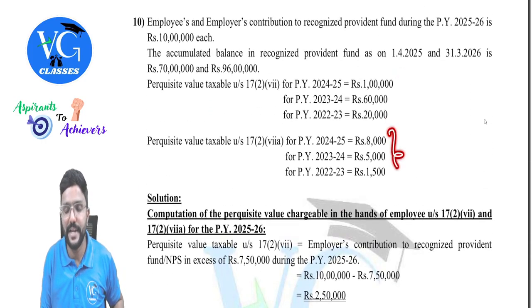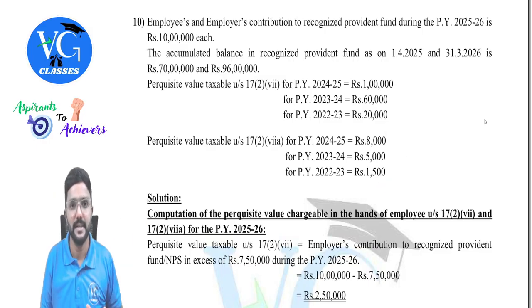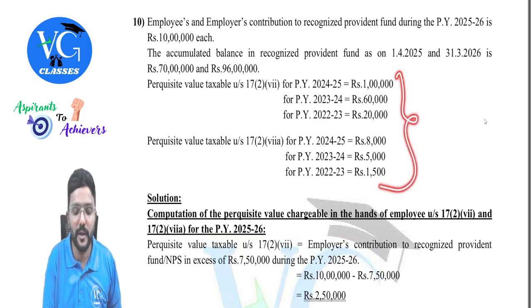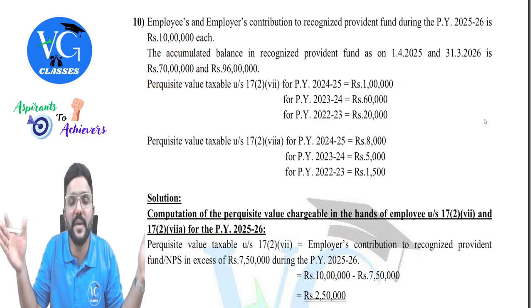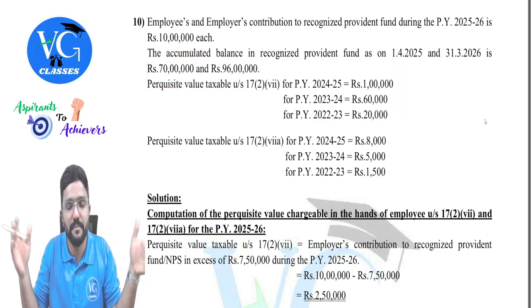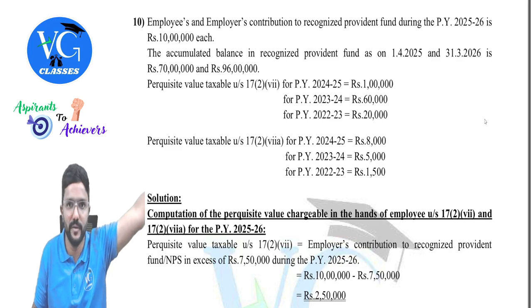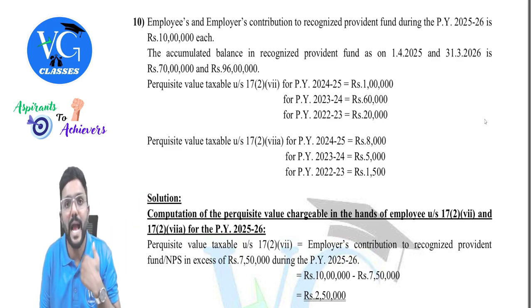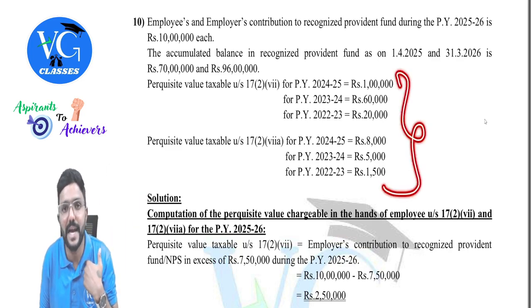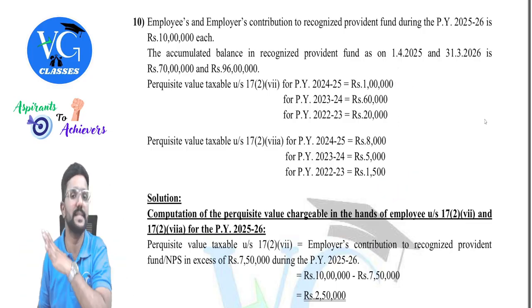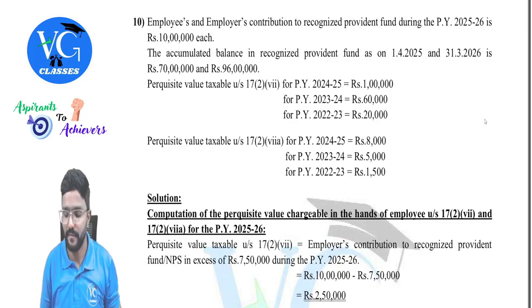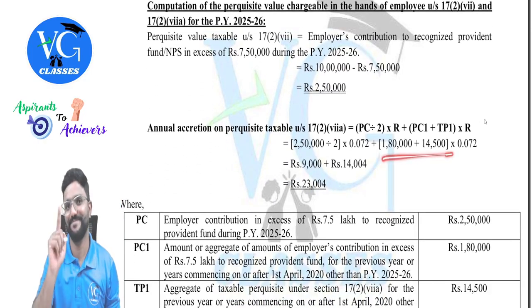And on that, we have already earned income in the past. Now this amount was part of the fund for the entire previous year 25-26, because this is an amount which was credited to the fund in the past itself. So in the current year, have I earned the income on this entire amount throughout the year? Yes, guys. So that is why we will not divide it by 2.